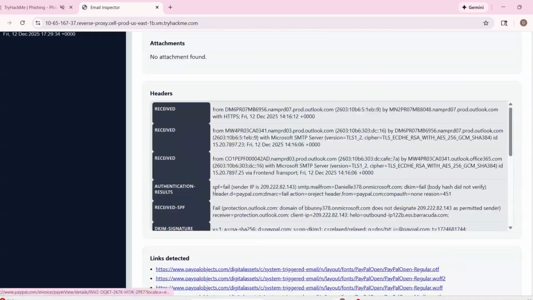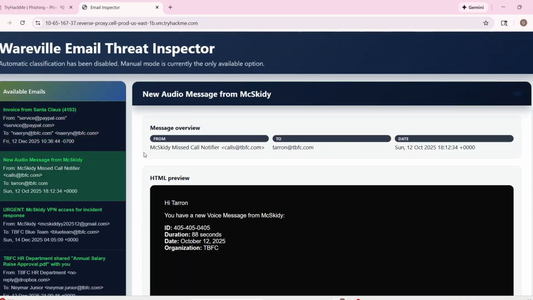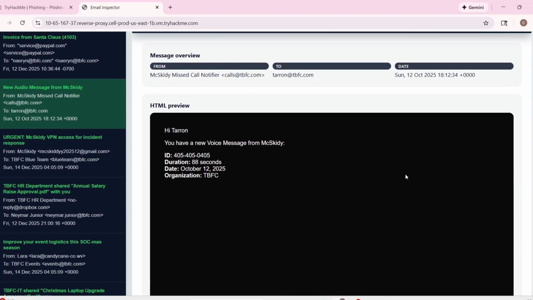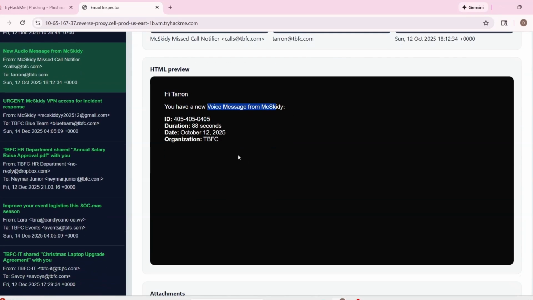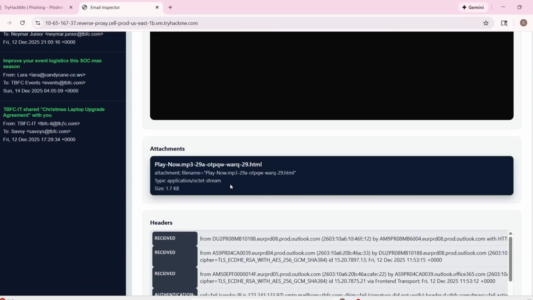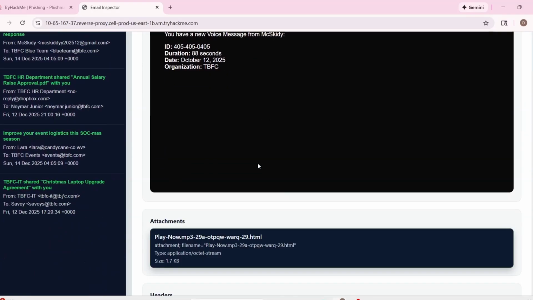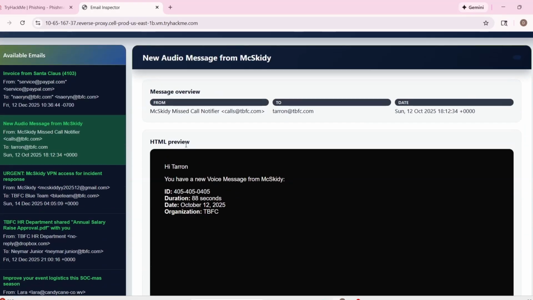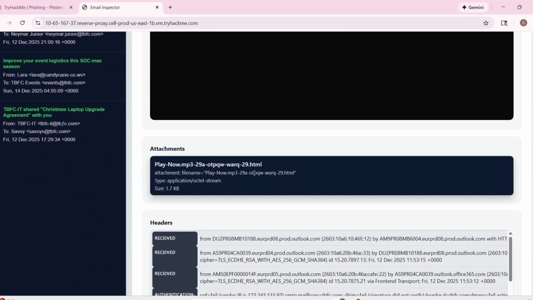And now we can go ahead with the second one. Hi Taron, you have a new voice message from Kitty. There's an 88 second. Oh, we have an attachment here, and so there is a voice message, but the format of the attachment is HTML, so it should be MP3, but instead is HTML.